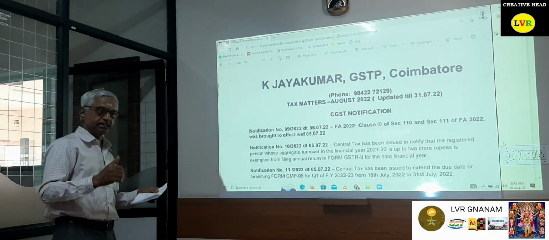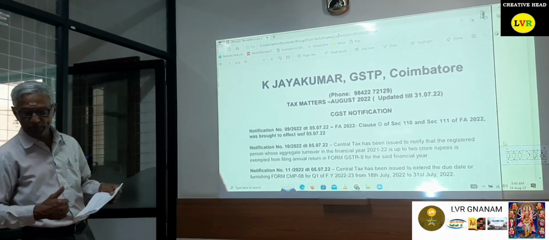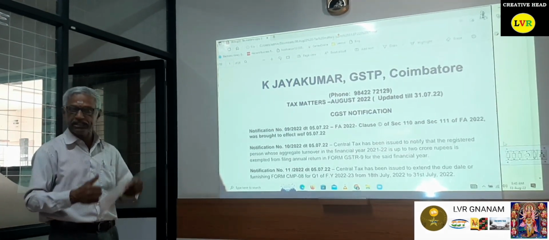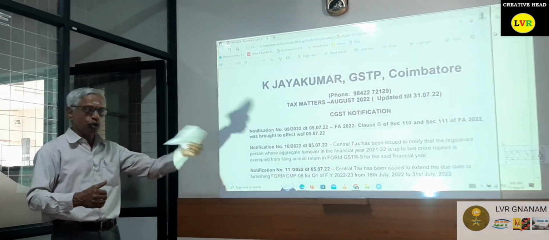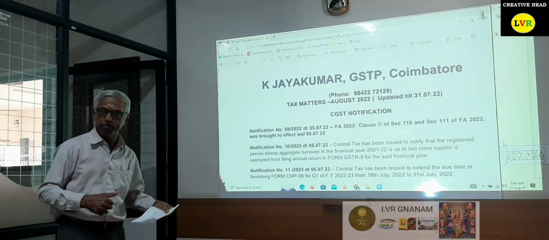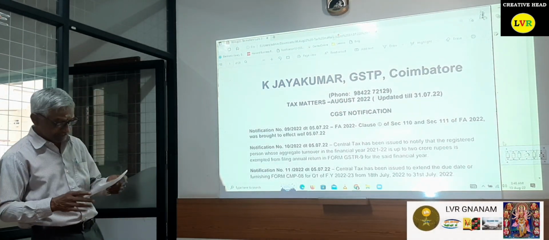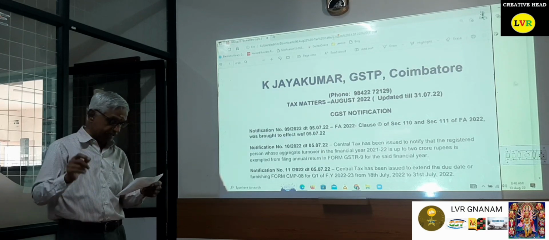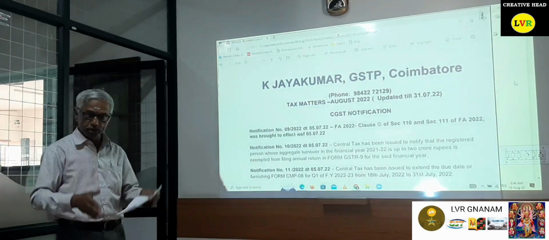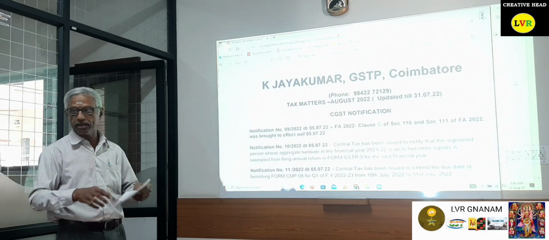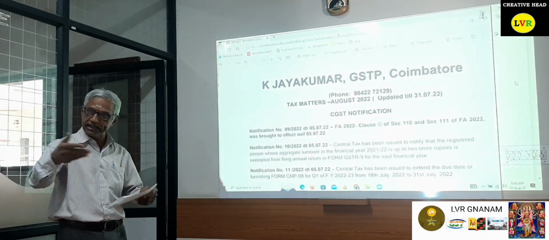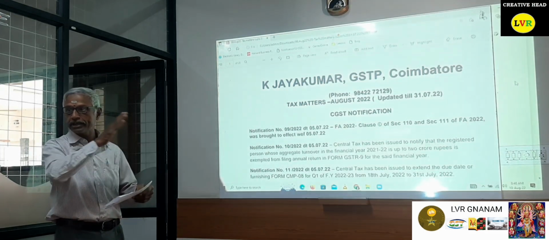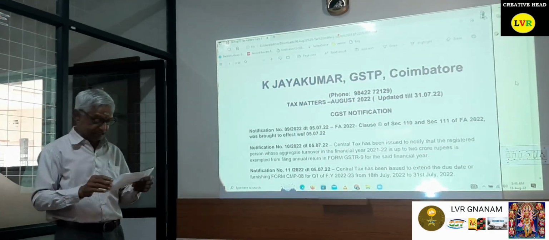That is, A has got a unit at Coimbatore. They can transfer the excess cash balance in A at Coimbatore to their own unit B at Palakkad. In this case, they can transfer the amount only to CGST and IGST. They can take all the credits available in the ledger in Coimbatore, and while transferring the amount, they can transfer to CGST and IGST only.